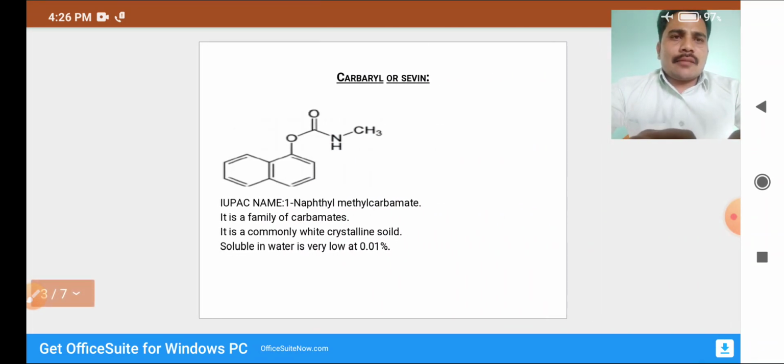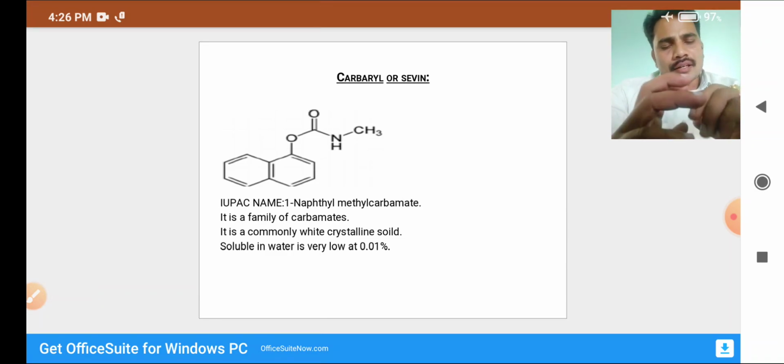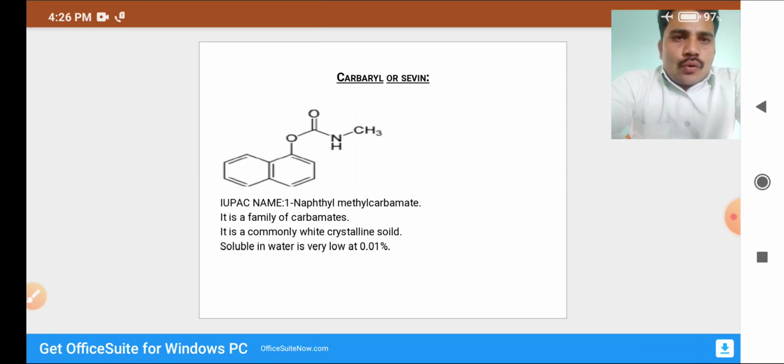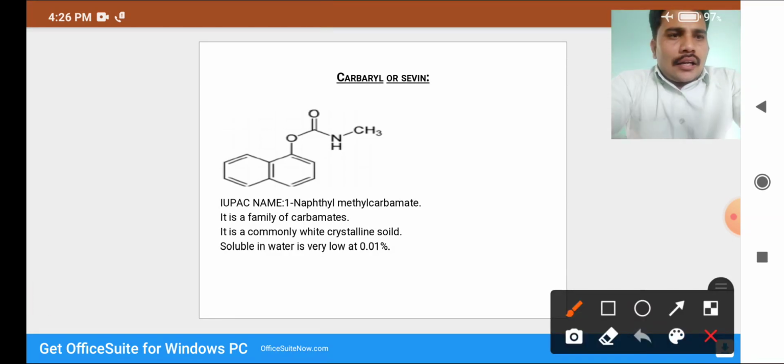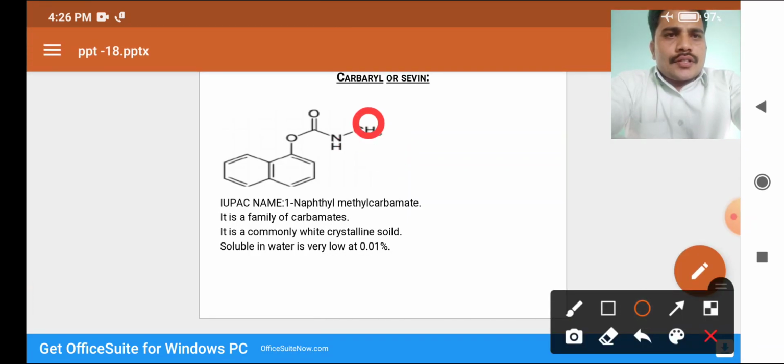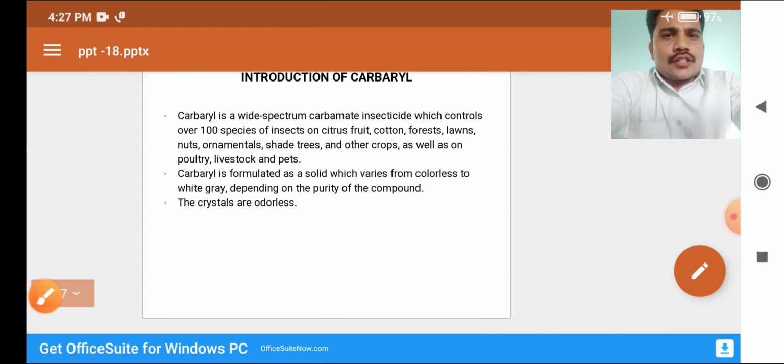This is carbaryl, also known as Sevin. The IUPAC name is 1-naphthyl methyl carbamate. Here I am explaining that carbamate indicates the CH3 group and the NH2 group.